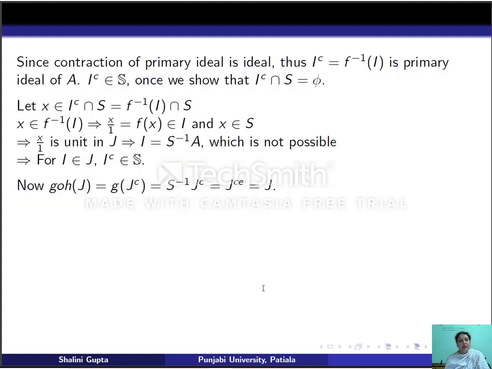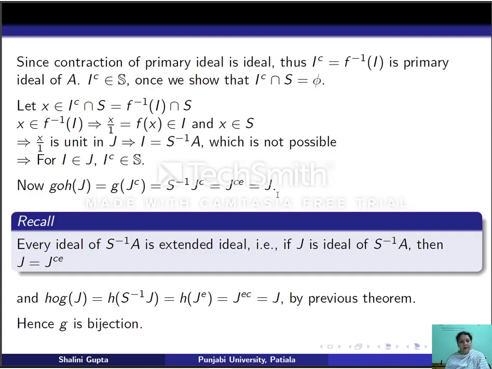Now we consider G composition H of J. So this will be G of J^c. So this will be S inverse J^c. Now remember, S inverse J^c is nothing but J^ce, which is equal to J. This is because we have proved that if J is an ideal of S inverse A, then J is equal to J^ce. Now let us take H composition G. So this will be H of S inverse J. S inverse J is J^e. So this will be J^ec, which is equal to J by the previous theorem.